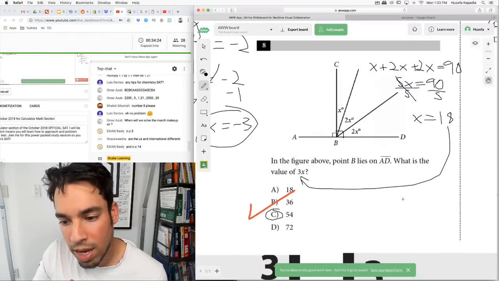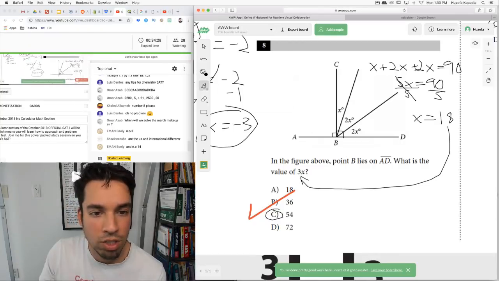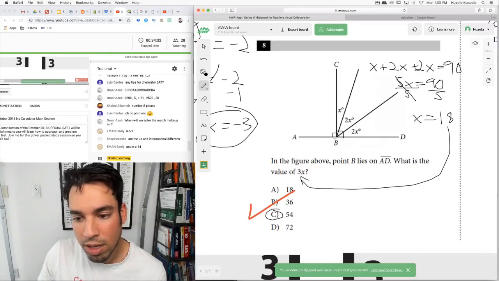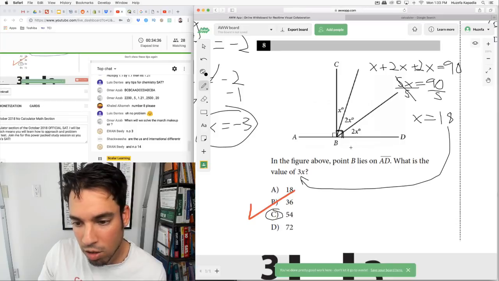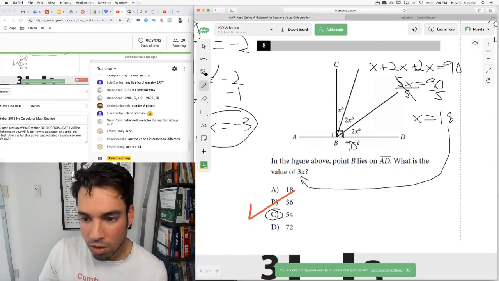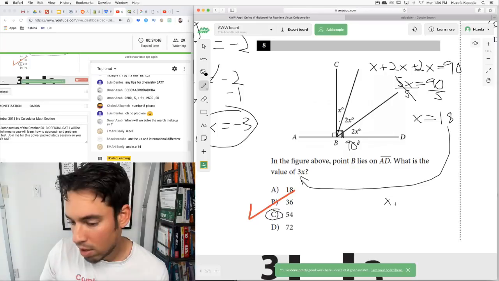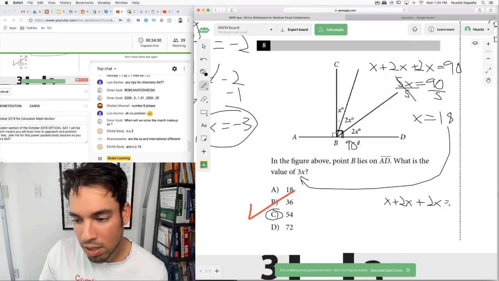Okay, so number 8, check this out. In number 8, it's saying point B lies on AD, whatever. All we got to deduce here is the fact that they're telling us that this is a right angle and this is a straight line. If this is a right angle and this is a straight line, this other side is also a right angle, meaning it's 90 degrees. Now, if that whole thing is 90 degrees, I know that these three angles comprise that angle. Therefore, these three angles must add up to 90. So I can then make up an equation that says x plus 2x plus 2x equals 90.